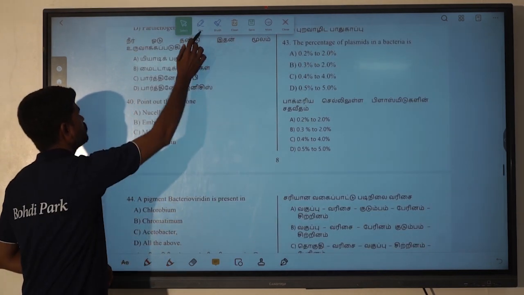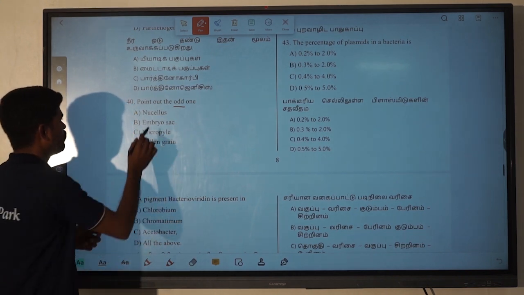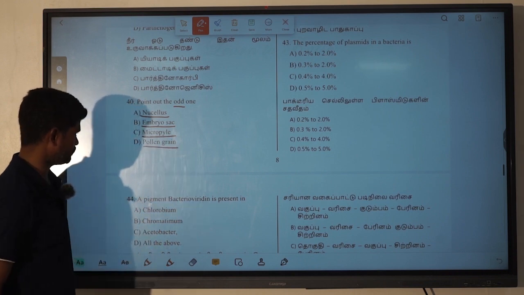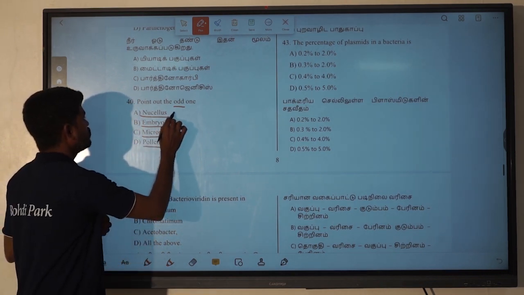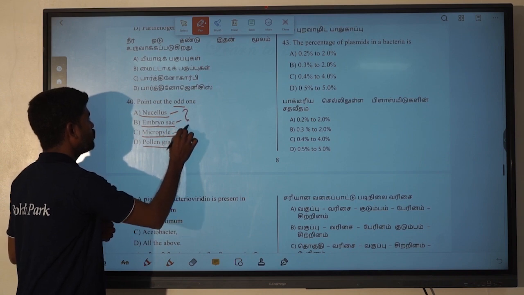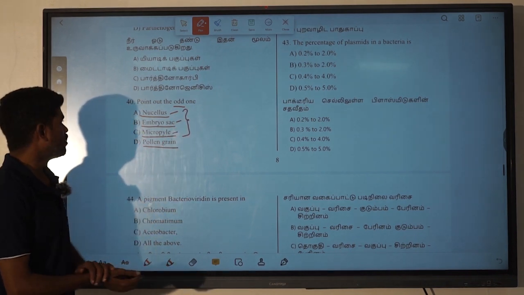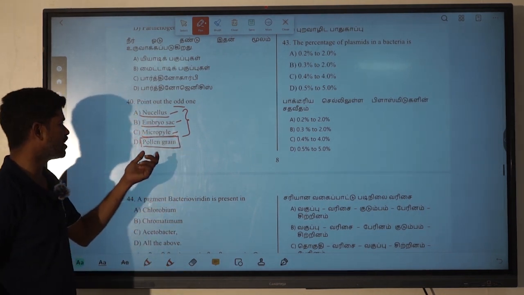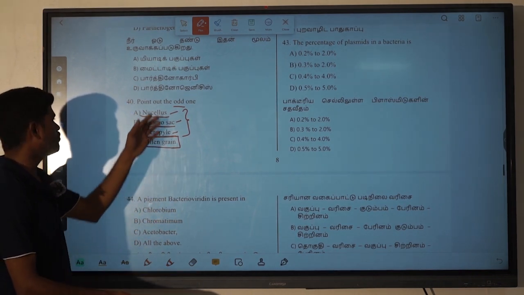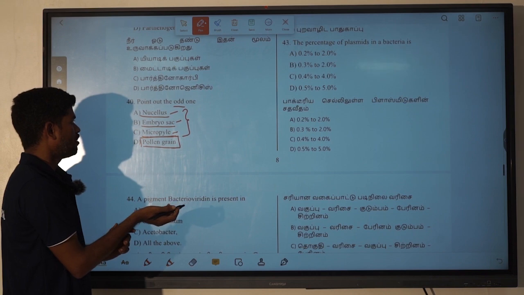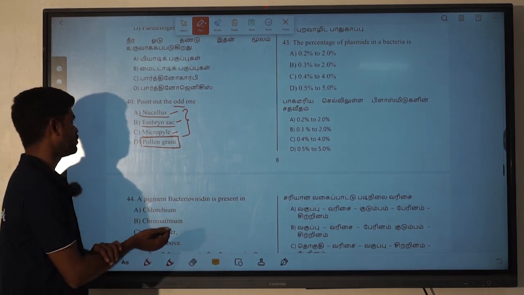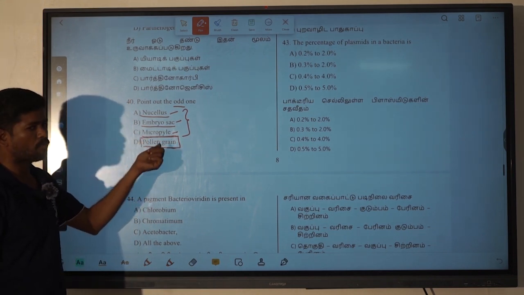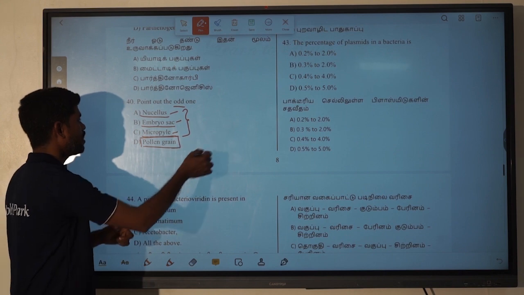Find out the odd one. We have some options here. The first ones are nucellus, embryo sac, micropyle, and then pollen grain. The nucellus, embryo sac, and micropyle are present in a part known as the ovule. The pollen grain differs. Easily we can pick it out; the pollen grain is the odd one. The remaining things are present in the ovule of plants: the nucellus, embryo sac, and micropyle are present, and the pollen grain is the odd one.